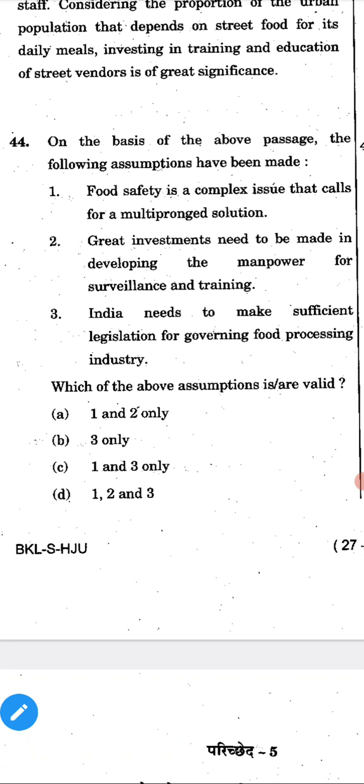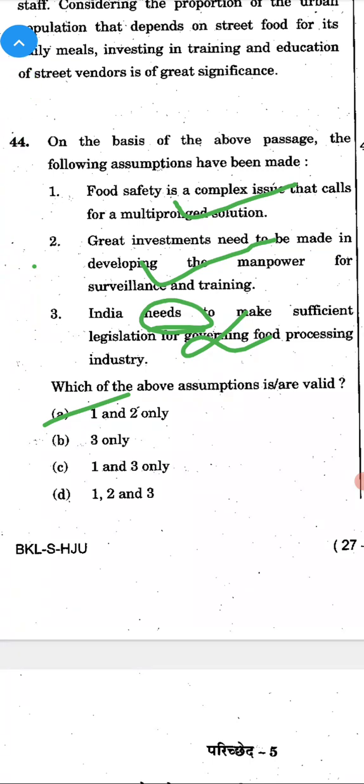India needs to make sufficient legislation for governing the food processing industry. By seeing this, we can tell 1 and 2 are right, 3 is wrong. See, the extreme statement: India needs to make sufficient legislation for governing the food processing industry. So option A is the right answer.